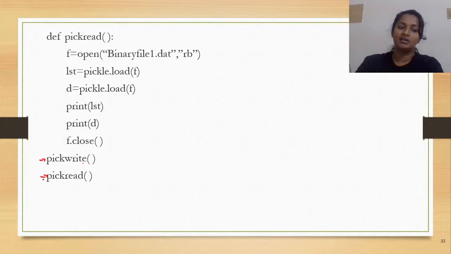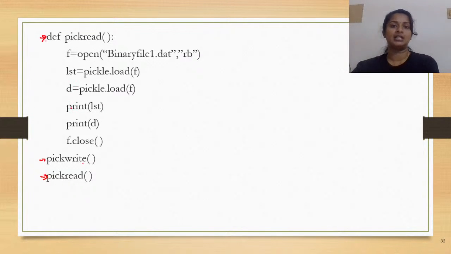Now what is here? The statement is again a function call, a user defined function. So this is pick read. So when you try to call this function, what happens? Again, the control gets transferred to the point at which it is defined. So where is pick read defined? Here.